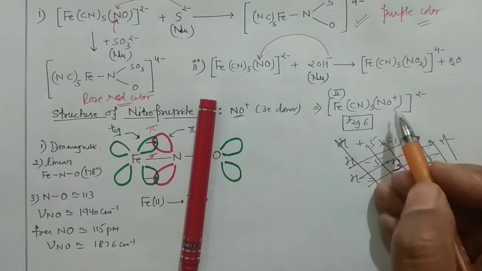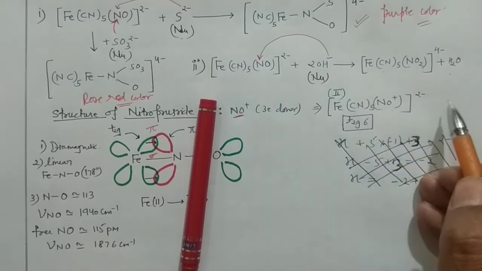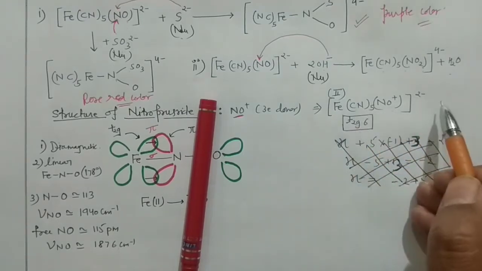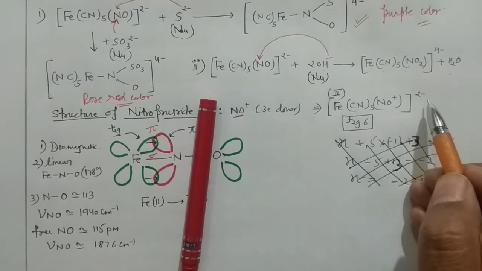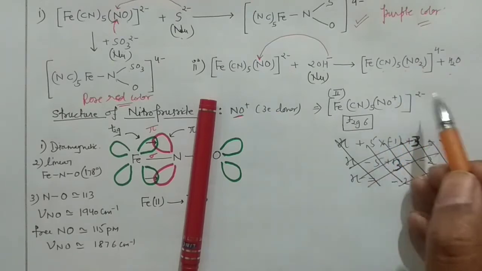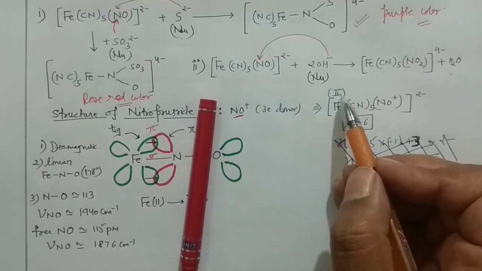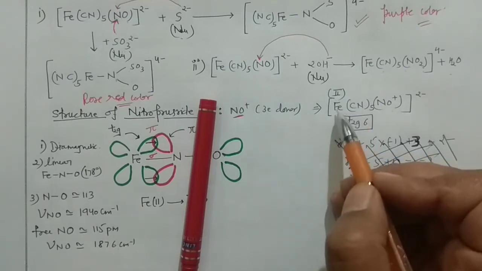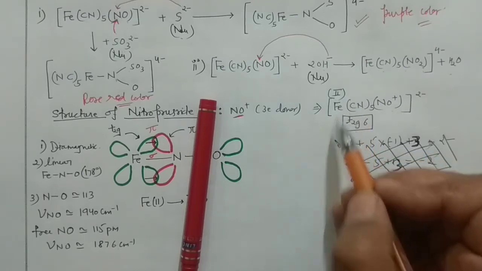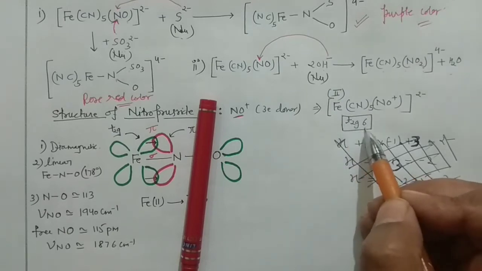Cyanide is -5 and it is +1. That -5 will go there. So -5 will become the +5. +5 and 2, that will give you the 2. And then again this will shift here. So it will give you the 2. So it is in 2 oxidation state, right? And you know, when it is in 2 oxidation state, it's a t2g6 system, right? It is a t2g6 system.